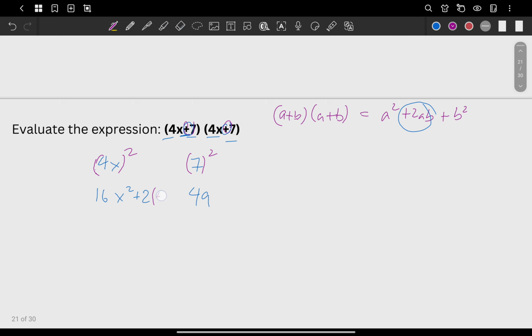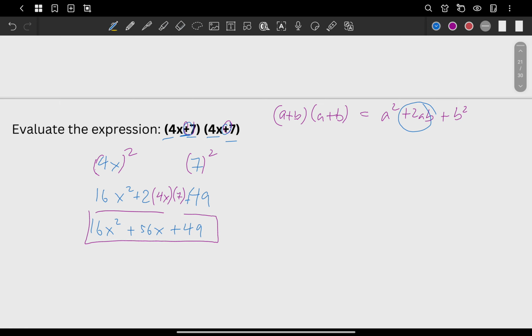Simply, those are the 4x and then the 7. So the answer here, we have 16x squared plus 2 times 4 times 7. That should give us what? 56x and then plus 49. This one here should be the final answer.